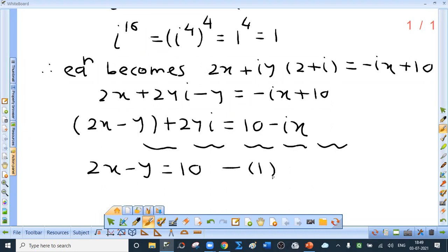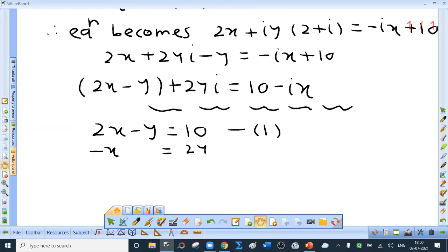I will write minus x equal to minus 2y rather. See, minus x equal to 2y. I will now say this is number 2.